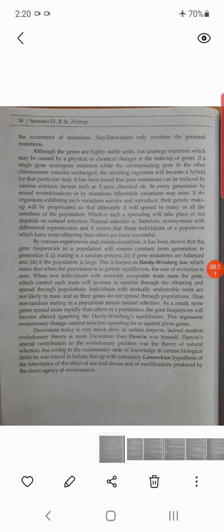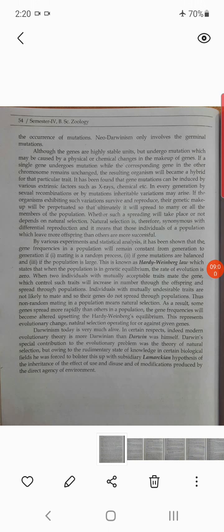When two individuals with mutually acceptable traits mate, the genes which control such traits will increase in number through the offspring and spread through the population. Ultimately, these changes will be responsible for evolution, that means the variation in the animals, or the last change, that is the origin of new species.